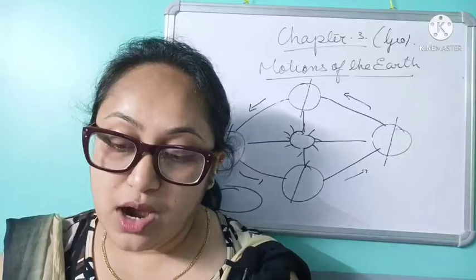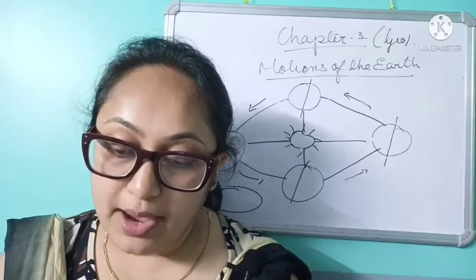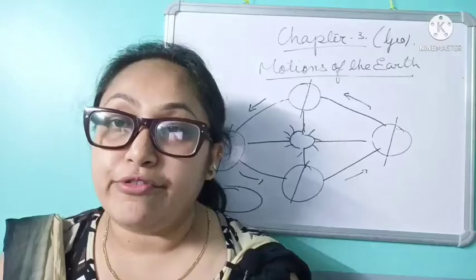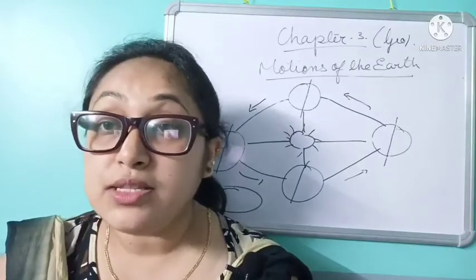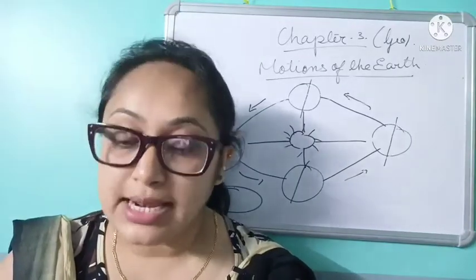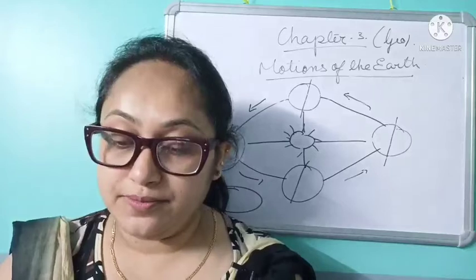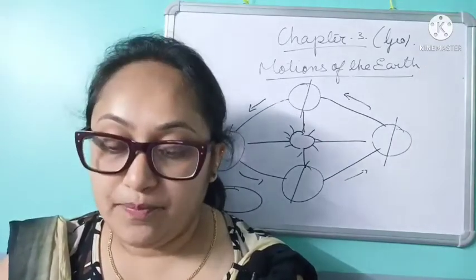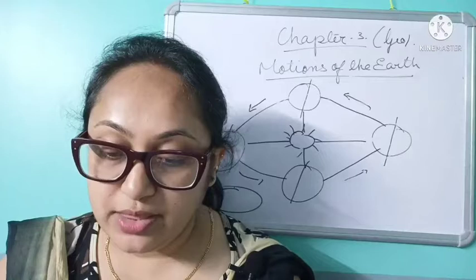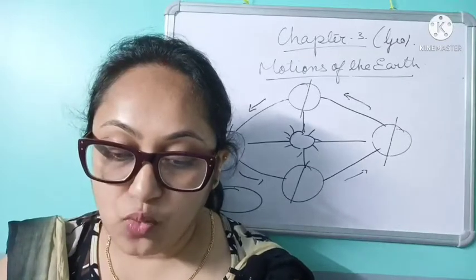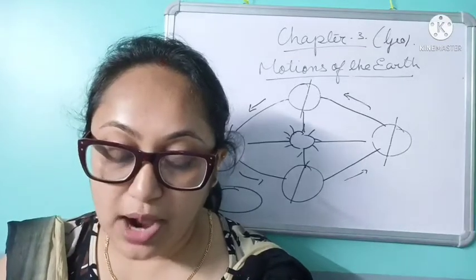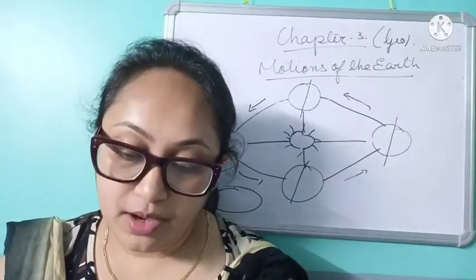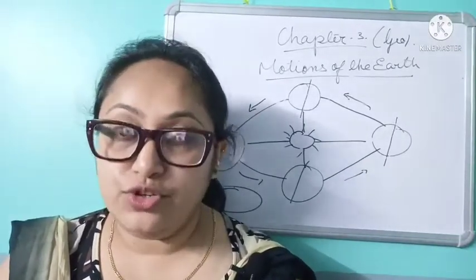The distance between the earth and the sun varies only by about 3% during one complete revolution. So how much is the difference? It is only 3% difference in 1 year, the distance between the sun and the earth. Thus the average distance between the earth and the sun is about 148.5 million kilometers.